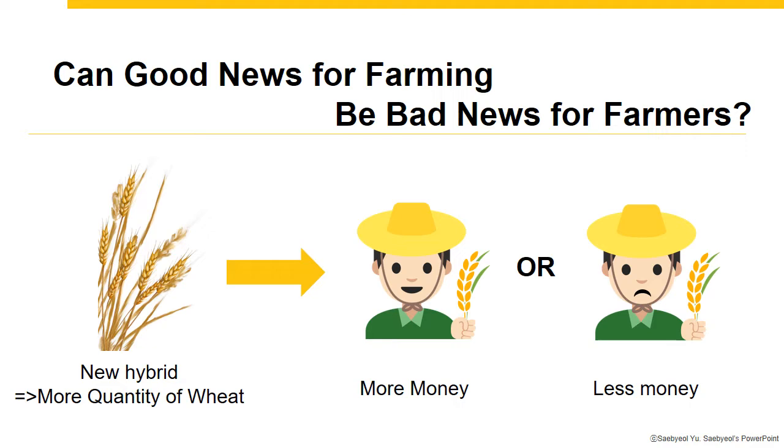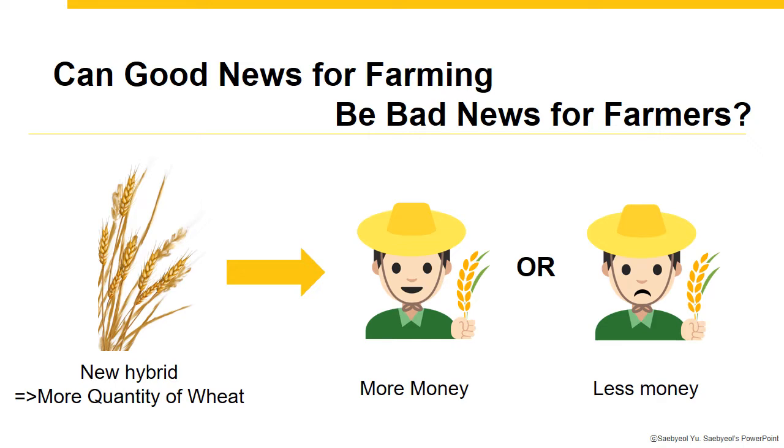Then the next is the question: can good news for farming be bad news for farmers? Maybe some people think that is of course good, because for example, making hybrid means farmers can produce more quantity of wheat, and if farmers sell all the wheat, that can also mean farmers get more money.